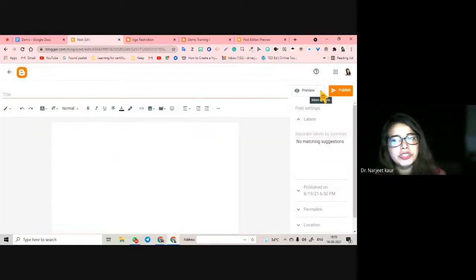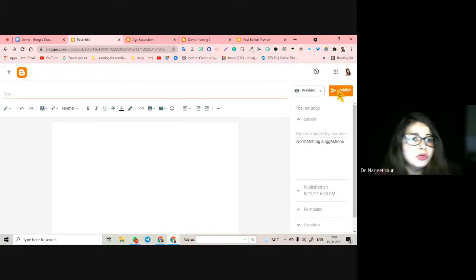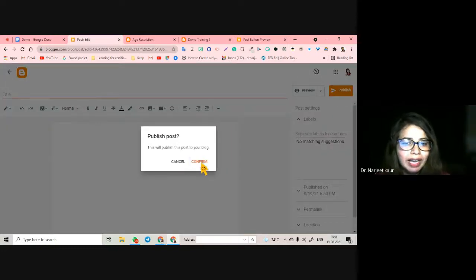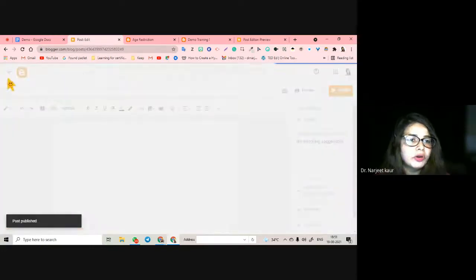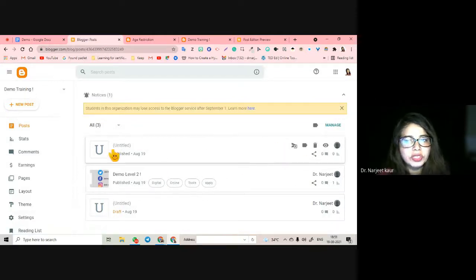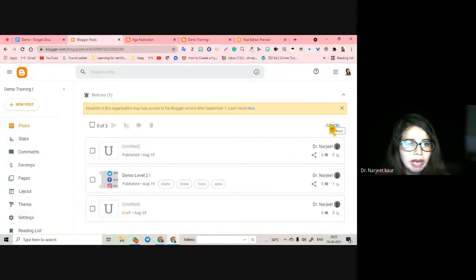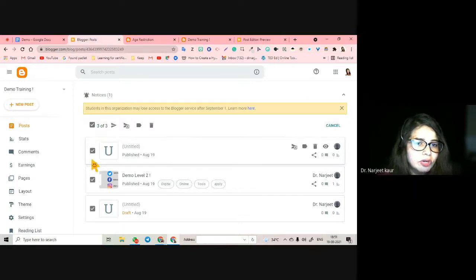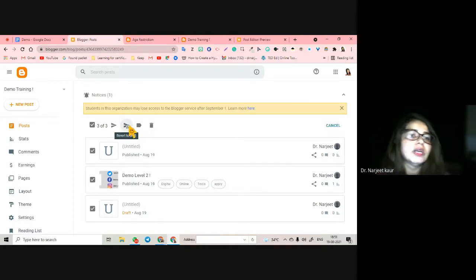You have to publish it before doing that. Okay, please remember, you have to publish your blog. Don't keep searching in the paper saying the blog isn't showing. You have to publish it before you can see your blog on your main page. Only then it will get all these features, otherwise not. And you can click on manage to see what you can do. You want to delete it, you want to add more labels, you want to archive them, you want to unpublish them, so on and so forth.